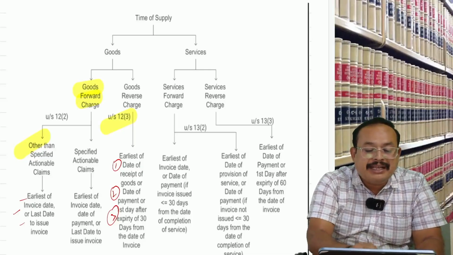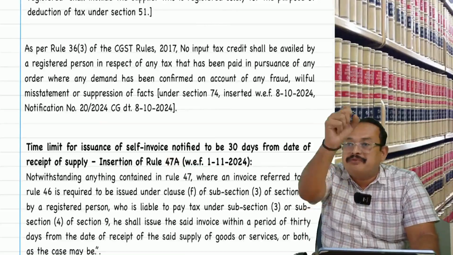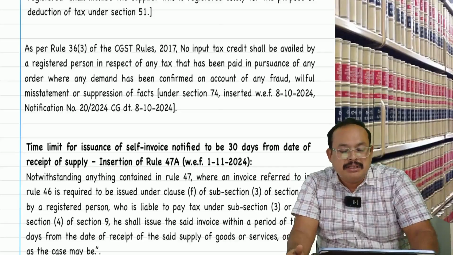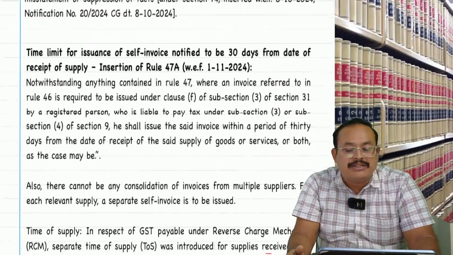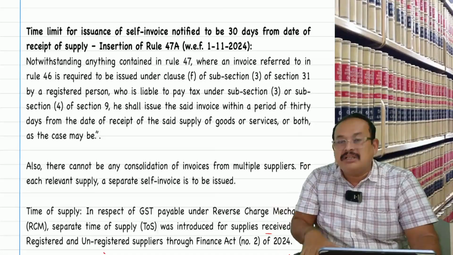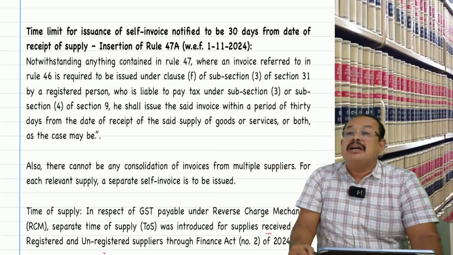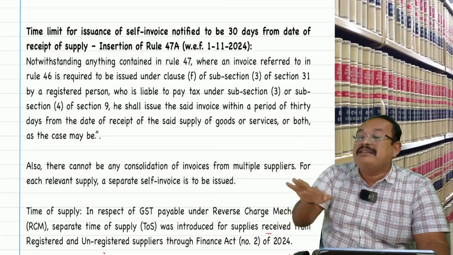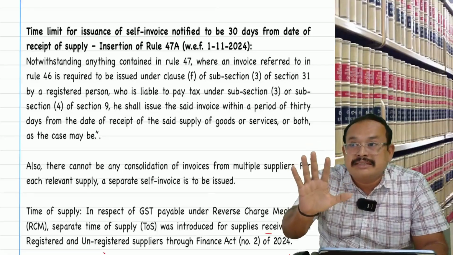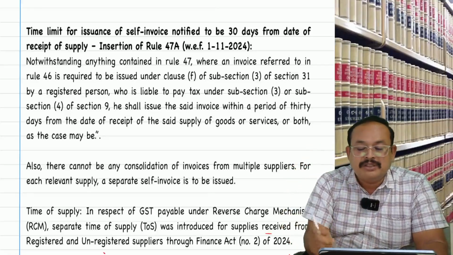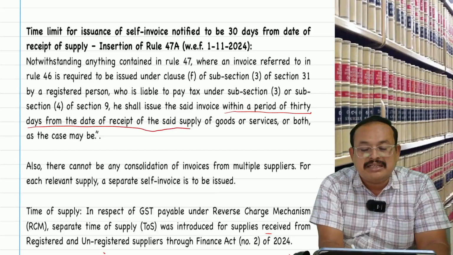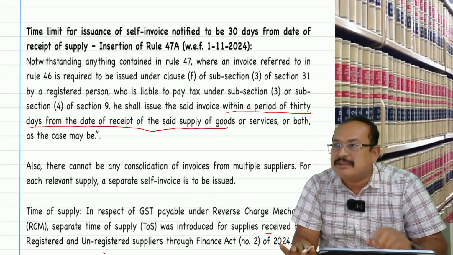Rule number 47A is an amendment from 1st November 2024, applicable for the exam of September 2025. It is there in our amendment material also. Rule number 47A, self-invoice. Who has to issue? The recipient. When the supplier is an unregistered person and the recipient is a registered person, and the supply falls under RCM, the recipient should issue the invoice within 30 days from the date of receipt of the goods. Is that clear, my dear friends? Within a period of 30 days from the date of receipt of the said supply of goods. I am talking about goods.